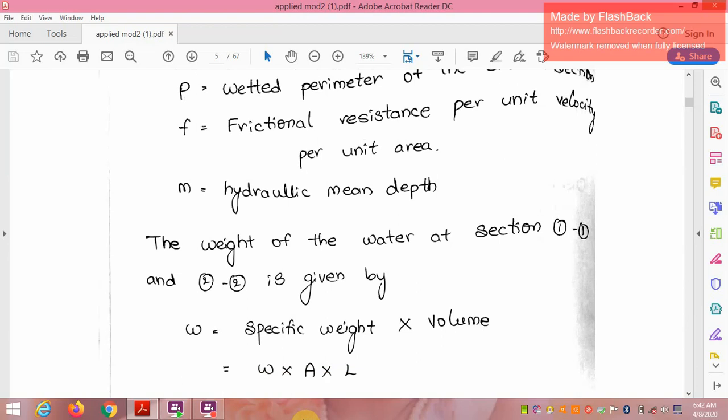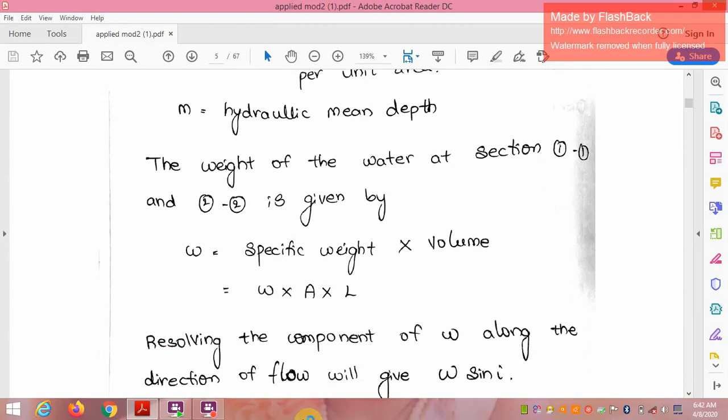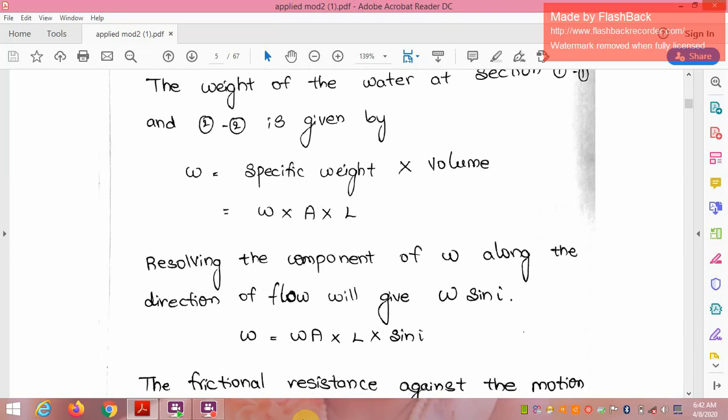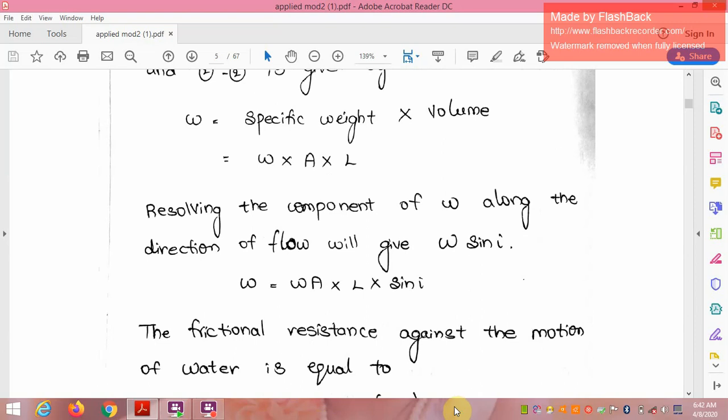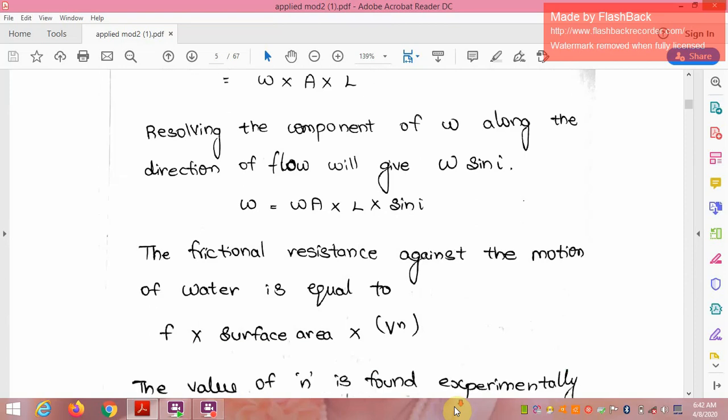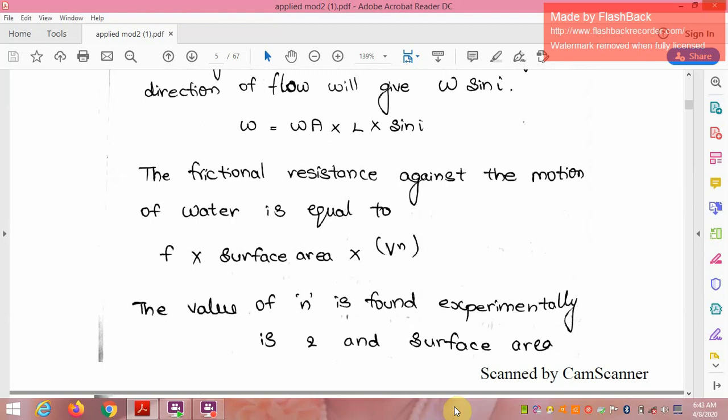Therefore, the weight of the water between sections 1-1 and 2-2 is given by weight W equal to specific weight into volume. Therefore, W is equal to w into A into L, where small w is the specific weight. Resolving the component of W along the direction of the flow will be given by W sin i. Therefore, W sin i is equal to w into A into L into sin i.